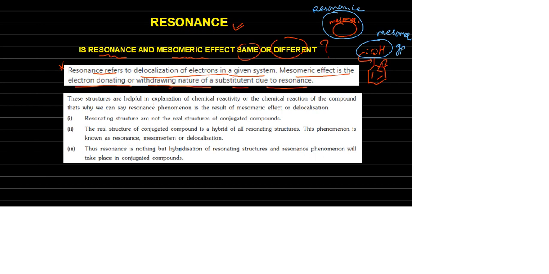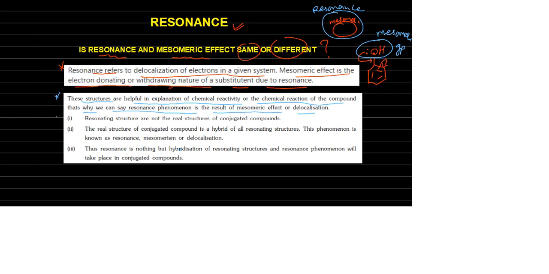These are interconnected. Resonance structures are helpful in explaining the chemical reactivity of a compound. That's why we can say the resonance phenomenon is the result of mesomeric effect or delocalization.